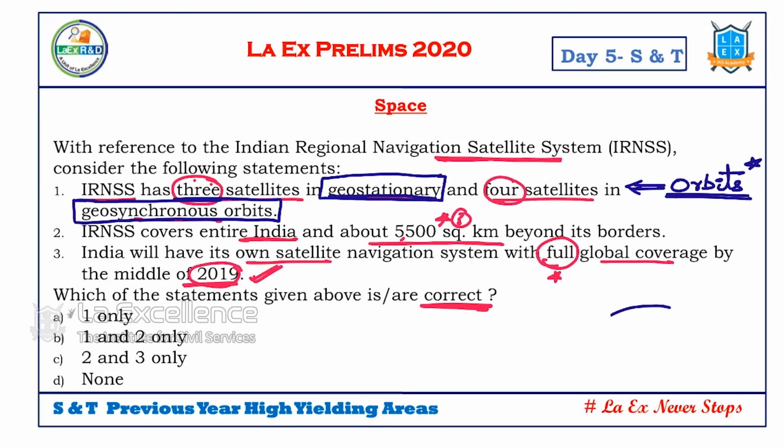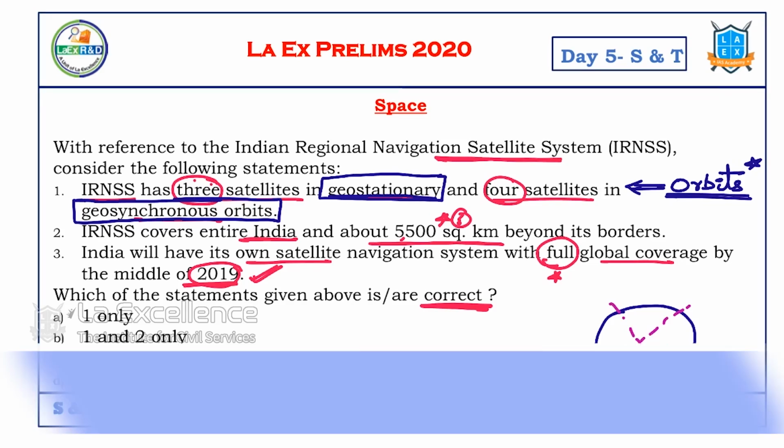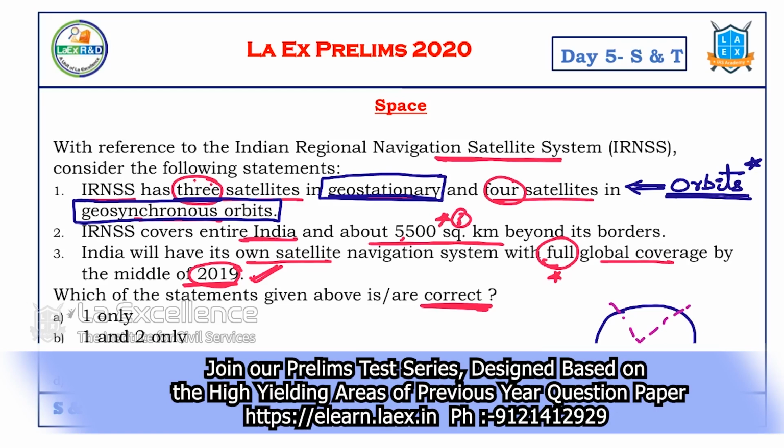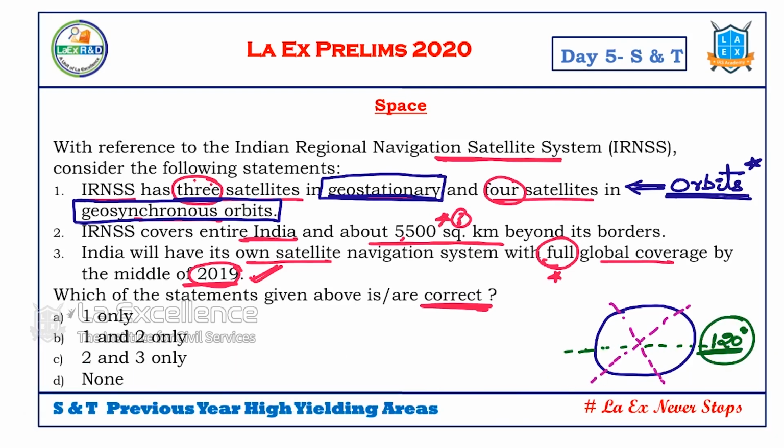Because, see, what is geostationary? If we consider this as the Earth, a geostationary orbit is exactly above the equator. What is geosynchronous then? It has some inclination, so it goes in this way. Right? It goes in different paths. Now, see, if we place a satellite in geostationary orbit, it covers 120 degrees. So now think, if one satellite can cover 120 degrees, do we require three satellites?